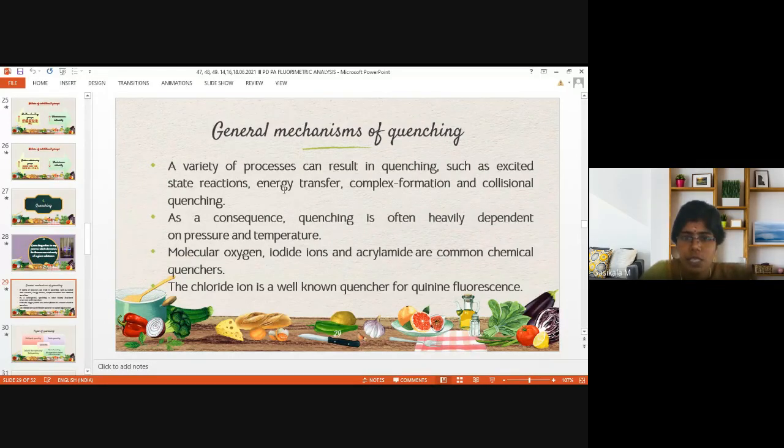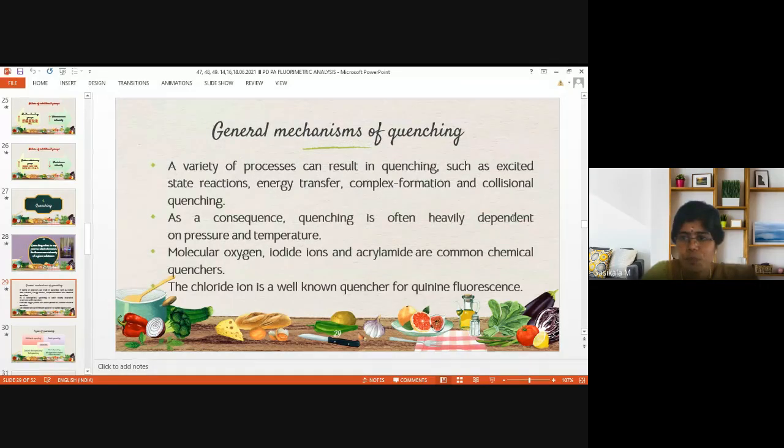Then energy transfer between two molecules. The excited molecule will be emitting the radiation, and that emitted radiation will be absorbed by the neighboring molecule. So that is called energy transfer. Thereby it causes quenching. Then complex formation with another molecule also quenches the fluorescence intensity.